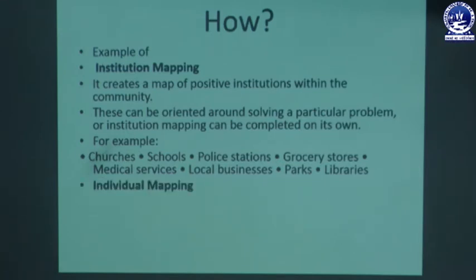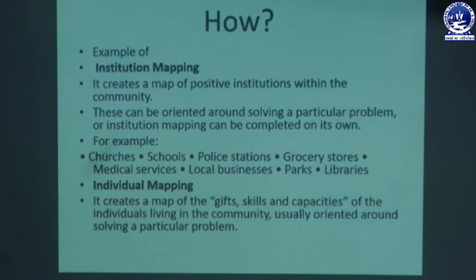It could also be individual mapping. It creates a map of the gifts, the skills, and the capacities of the individuals living in the community, usually oriented around solving a particular problem. In the community in which we are working, or in which we are planning for development, there are definitely some individuals, and they could be included in the map, and they are going to be an important asset for the development.